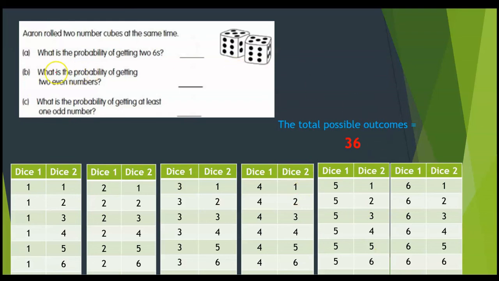Now let's see the first question. What is the probability of getting two sixes, which means 6 and 6? How many 6 and 6 are there? Here it is, only one. So it will be 1 over 36.